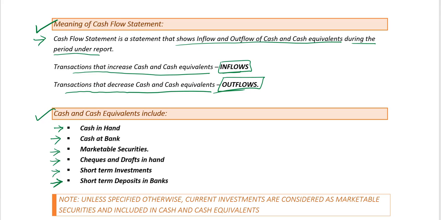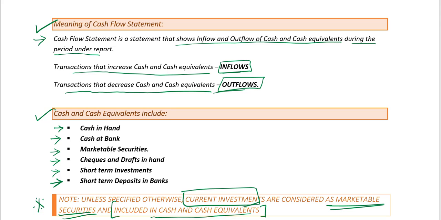Please note this very important point. Unless specified otherwise, current investments are considered as marketable securities and are included in cash and cash equivalents. So they are part of the cash and cash equivalents unless specified otherwise.